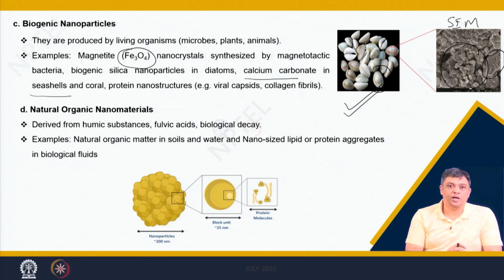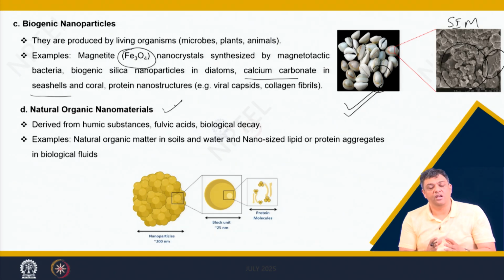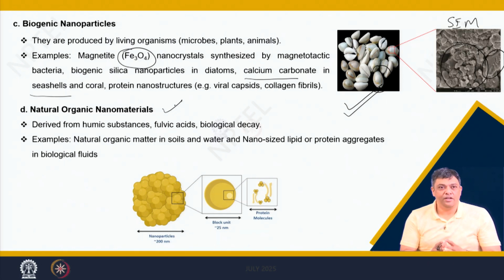The next are natural organic nanomaterials. Just by looking at the name, what will you understand, or you will be able to explain to anybody else who is not an expert in this area?